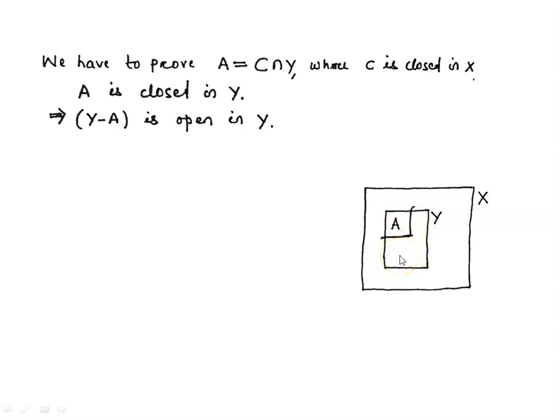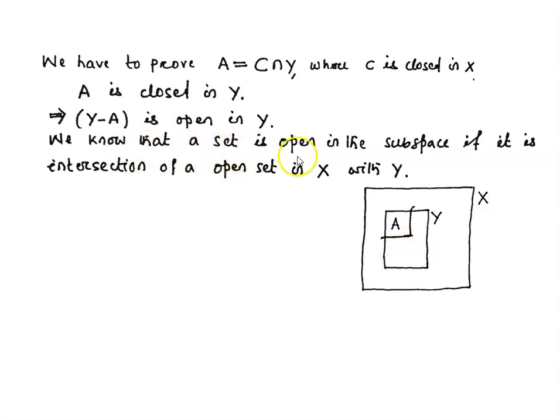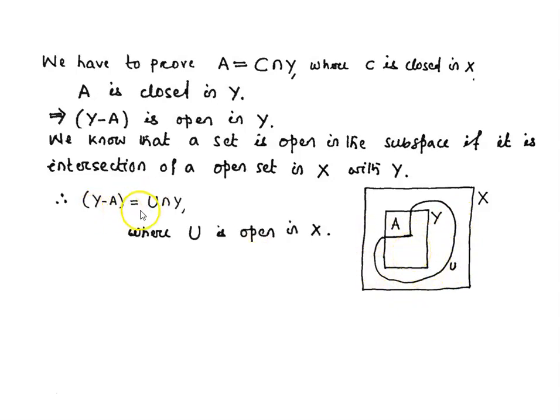But from the definition of subspace topology, we know that a set is open in the subspace if it is the intersection of an open set in X with Y. That means this Y minus A is open in Y. So this Y minus A can be written as some open set U intersection Y. That means Y minus A is equal to U intersection Y, where this U is open in X. This is our U. This is open in X, and U intersection Y gives us this Y minus A.